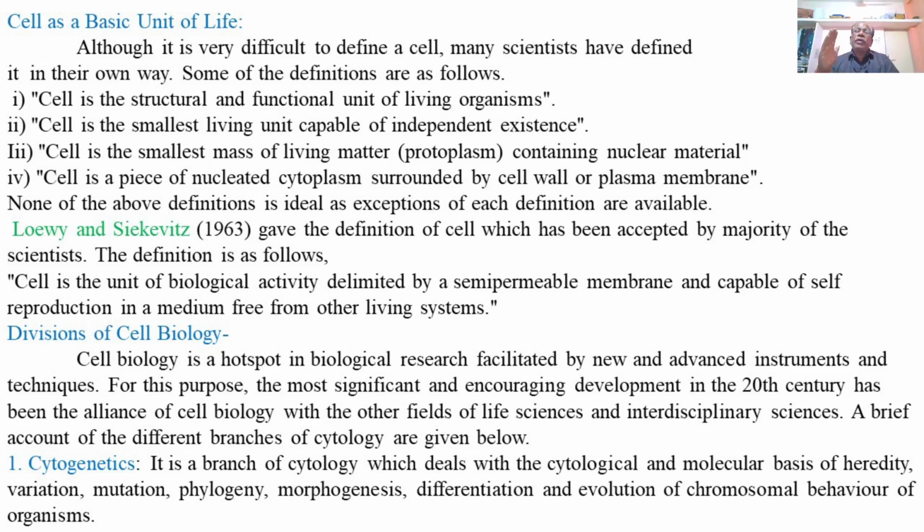At the same time, the processes of genetics related to chromosomes or genes at a molecular level can be studied in the branch of cell biology called cytogenetics.